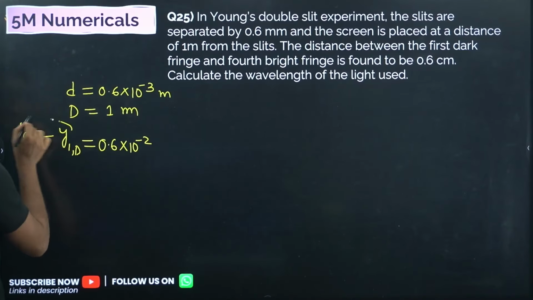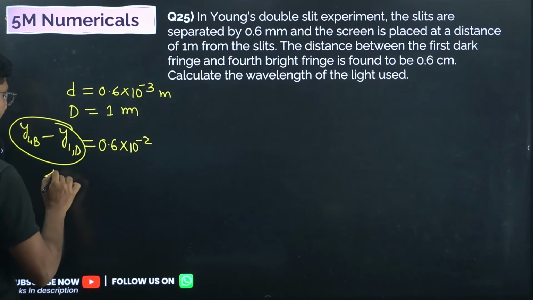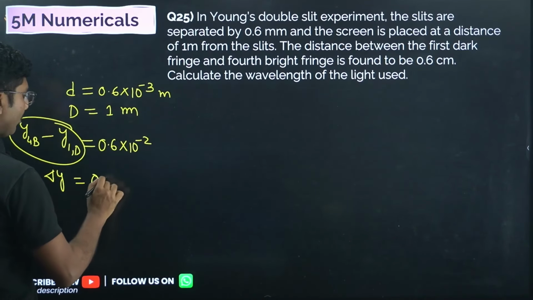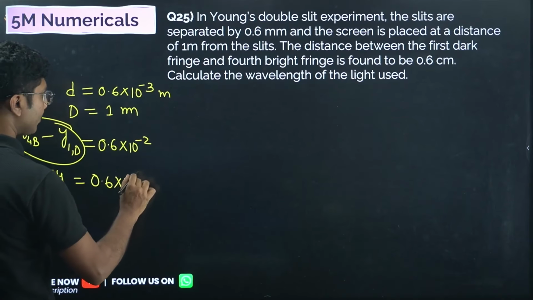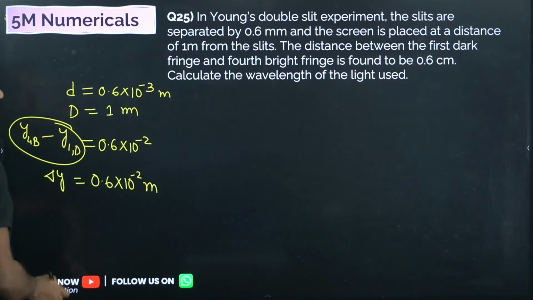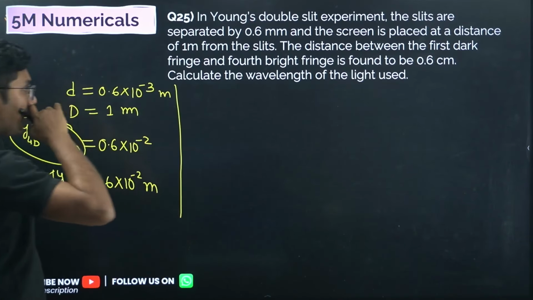This is generally represented by the symbol delta y. So delta y is 0.6 into 10 to the power of minus 2 meters. Now what do you have to calculate? You have to calculate the wavelength lambda.